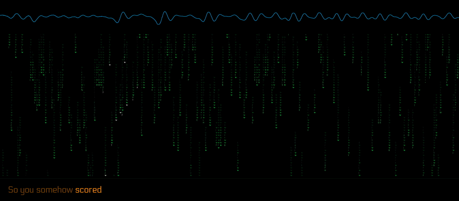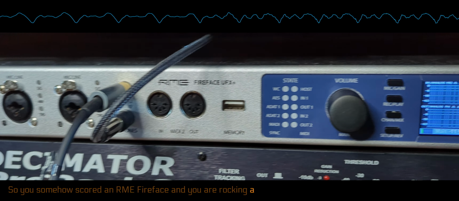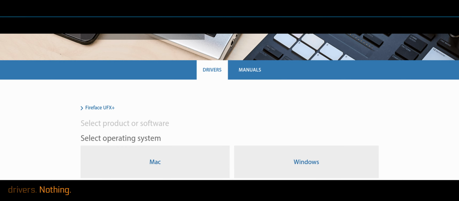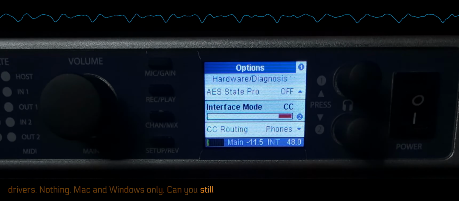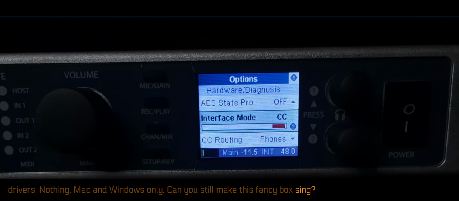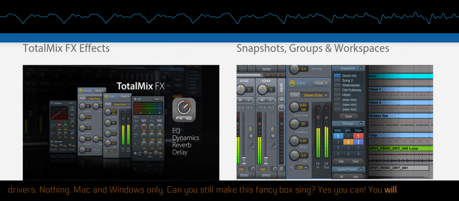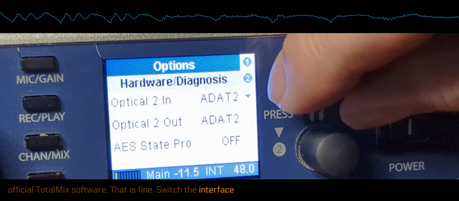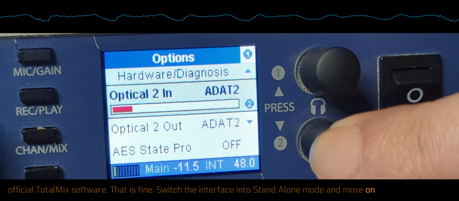So you somehow scored an RME Fireface and you're rocking a Linux machine. You check the RME website for drivers? Nothing. Mac and Windows only. Can you still make this fancy box sing? Yes, you can. You will not get the official TotalMix software, that's fine. Switch the interface into standalone mode and move on with your life.